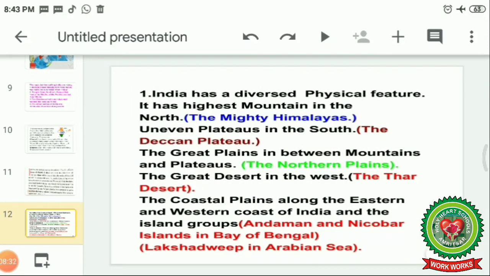Now we are going to discuss the diversity of India in its physical features. India has diverse physical features. It has the highest mountains in the north, the mighty Himalayas, an uneven plateau in the south named the Deccan Plateau, the great plains in between the mountains and the plateaus known as the northern plains, the great desert in the west, the Thar Desert, the coastal plains along the eastern and western coasts of India, and the island groups Andaman and Nicobar Islands in the Bay of Bengal and Lakshadweep in the Arabian Sea.